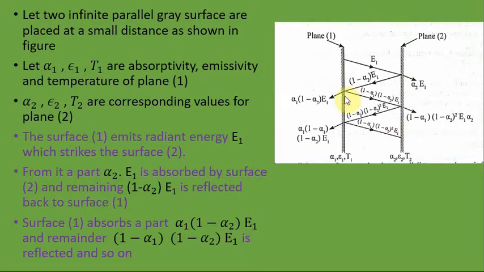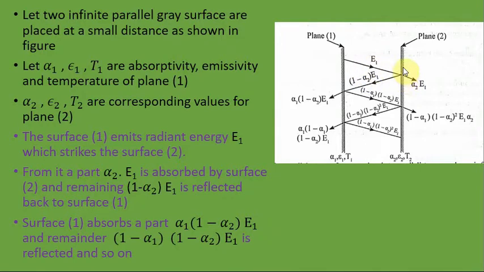The surface 1 will emit heat radiation E1 which will strike surface 2. Since it's a gray body, part will be absorbed and part will be reflected.